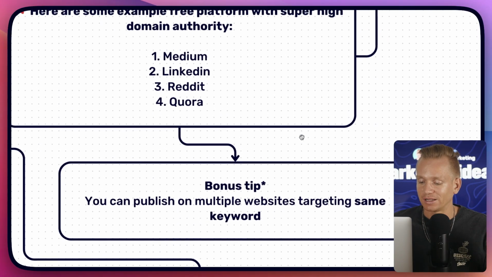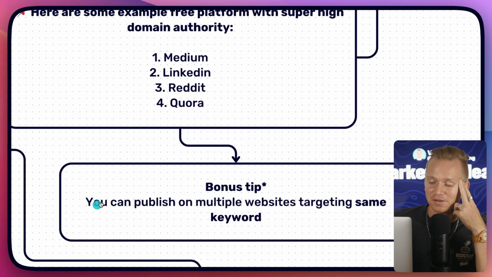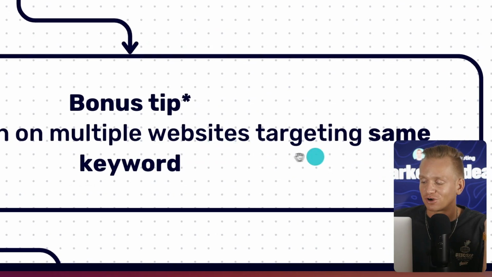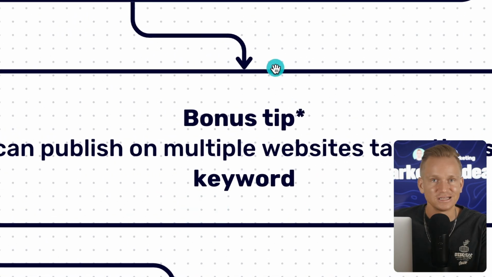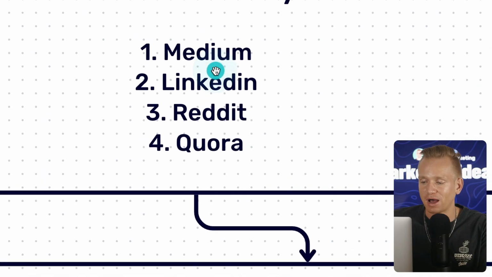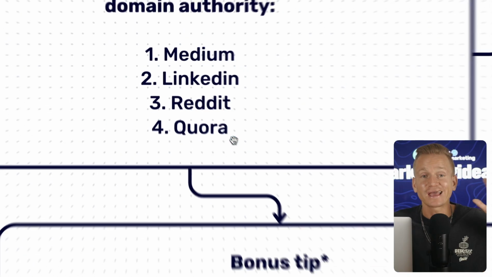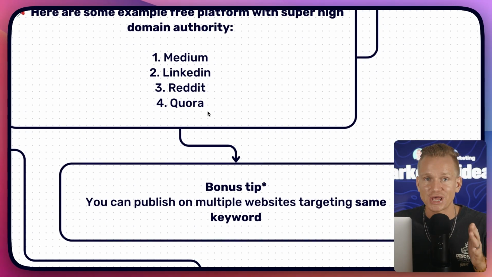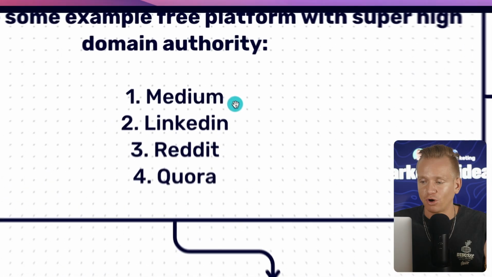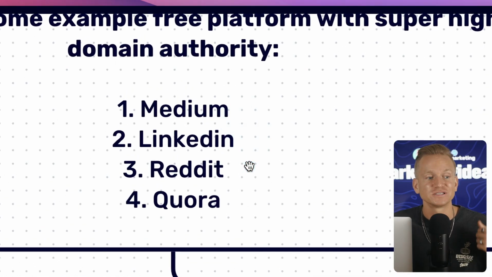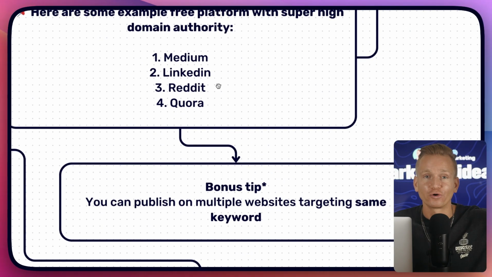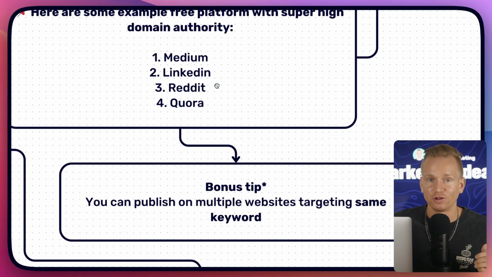Another thing that I want to mention is that some people don't really think about this, but you can publish on multiple websites targeting the same keywords. So let's say the CBD gummies, I can publish that on Medium, I can publish that on LinkedIn, on Reddit, on Quora. Obviously, it can be the same article, but because we're using AI tools to write the article, it's not like it's going to take us hours and hours to write a new article. We can just generate new articles and post them on the different websites. So then perhaps instead of one top rating, you can have 2 or 3 different websites ranking at the top and collecting all of that affiliate revenue.